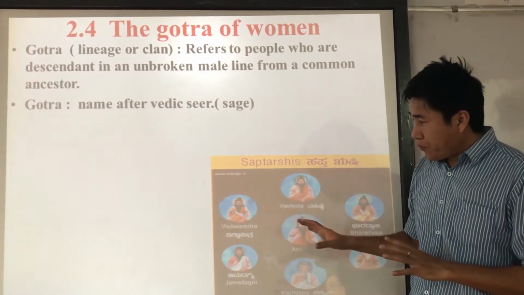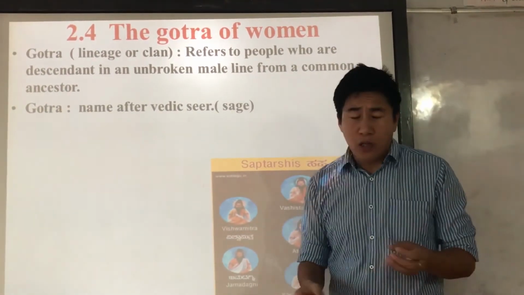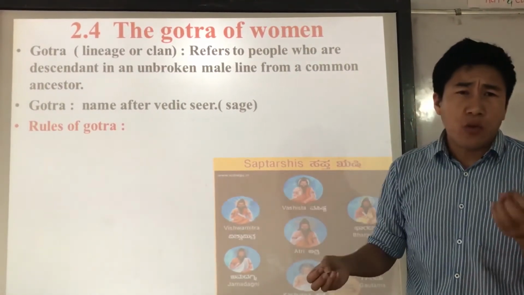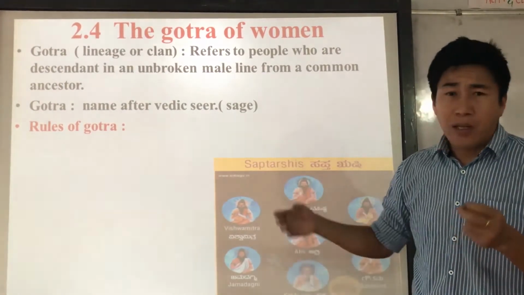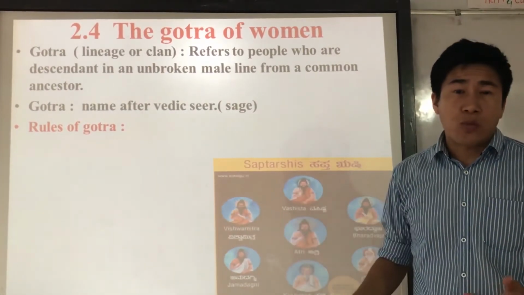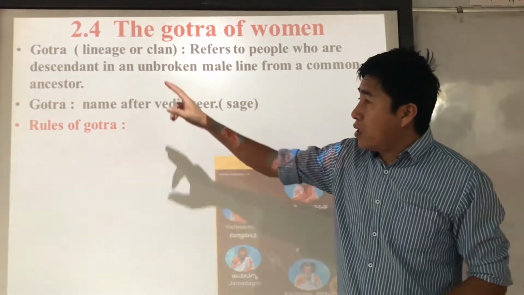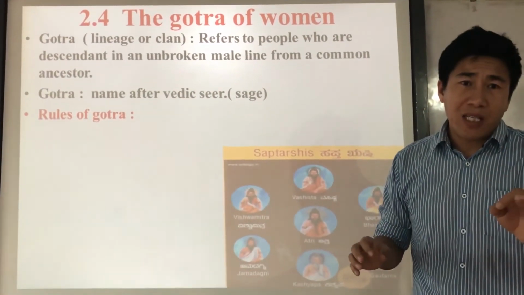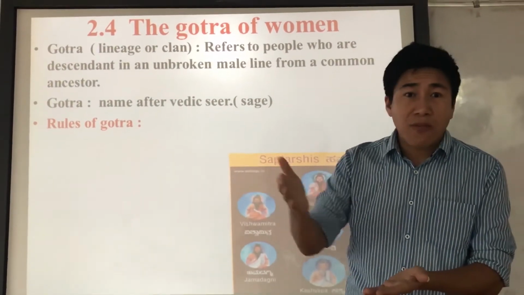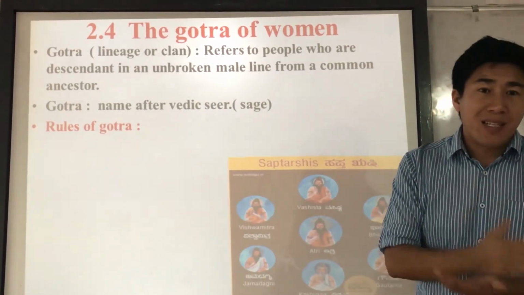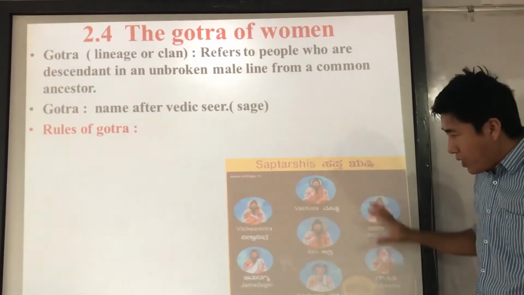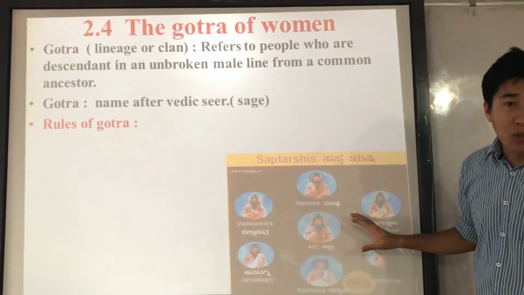There are different rules of Gotra, and that is a very important exam topic. Sometimes in the exam these kinds of questions come for 3 marks. So first, Gotra means lineage, descendant from a common male ancestor, from the Saptarishi. Understood?